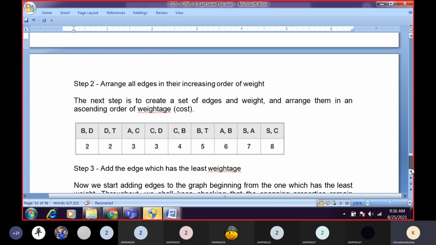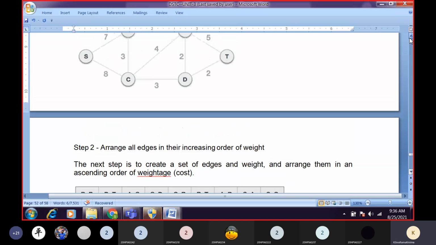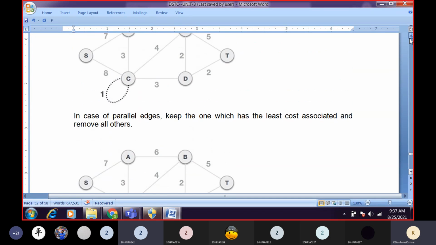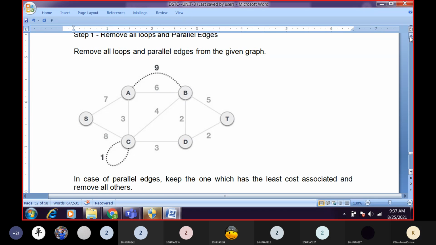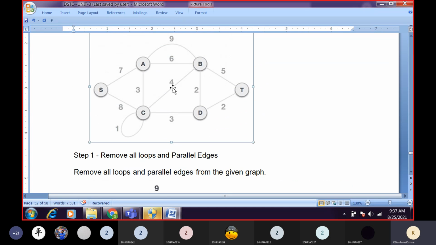Is this diagram visible to you? Sir. Yes. Okay, so which one we have to remove? There are two parallel paths between A and B. So which one we have to remove? Path with weight 9 we have to remove.